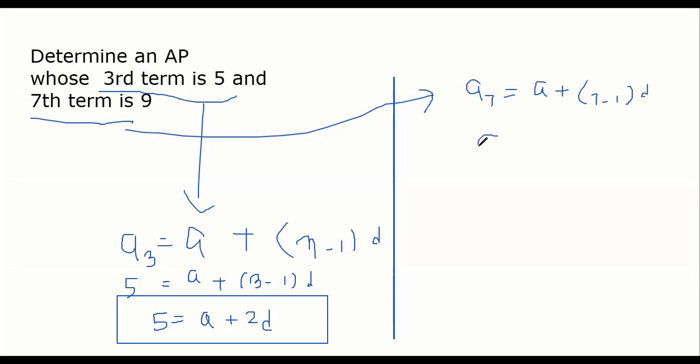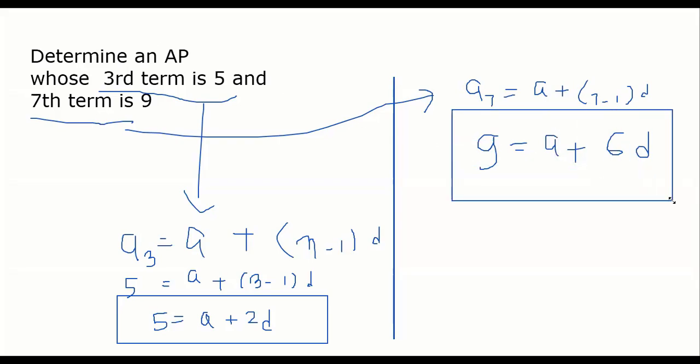What is A7 given? 9. So 9 equals A plus 6D. You will always get 2 equations. If you have 2 variables A and D and 2 equations, you can easily solve. 9 equal to A plus 6D, 5 equal to A plus 2D.